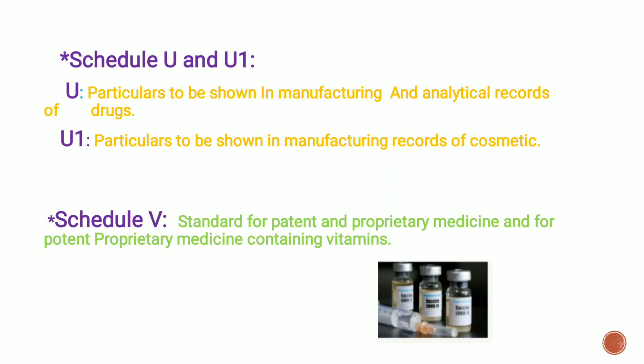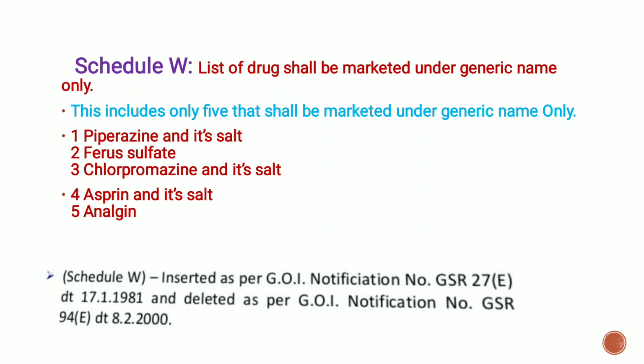Next schedule is the Schedule V. It stands for patent and proprietary medicines and for potent proprietary medicines containing vitamins. Next schedule is the Schedule W, that is a list of drugs that shall be marketed under the generic name only. It includes only five that shall be marketed under the generic name, that is piperazine and its salts, ferrous sulfate, chlorpromazine and its salts, aspirin and its salts, and analgesics. Schedule W includes the drugs which are under their generic name.